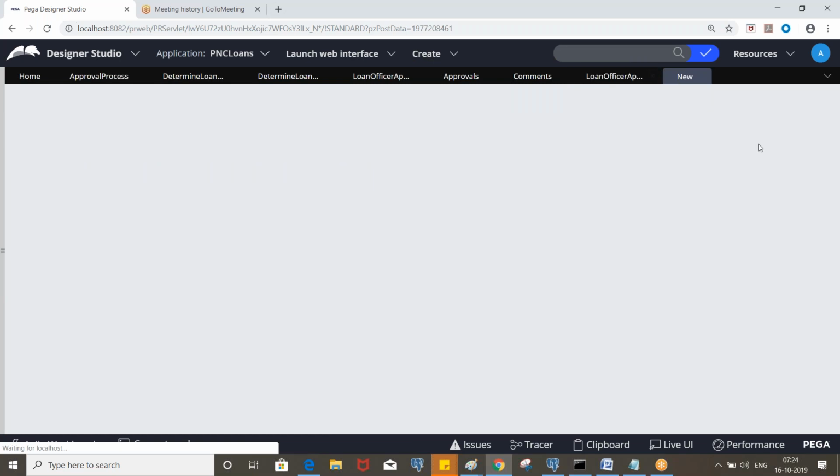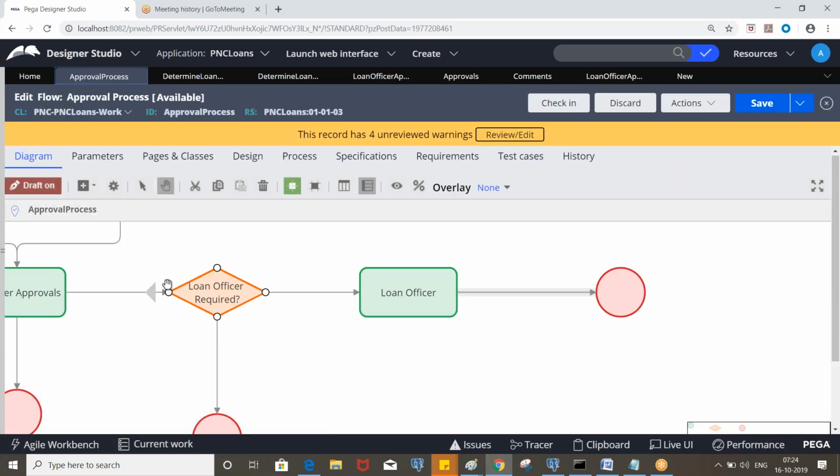But in real-time applications, we put custom statuses. Let's say if it comes here, let me open this. If it comes here, that means either it is rejected by the loan officer or approved by the loan officer. So it is resolved completed.